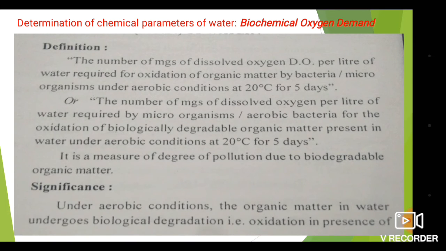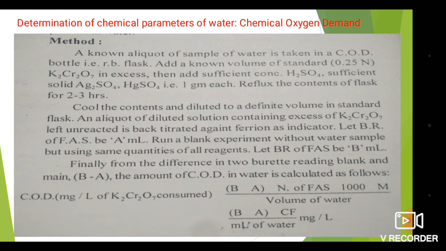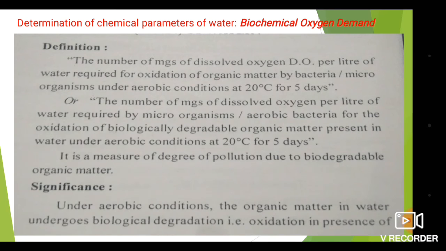It's nothing but the simple determination of the pollution of water due to the dissolved organic matter. Next one is the biochemical oxygen demand, determination of a chemical parameter. The number of milligrams of dissolved oxygen, DO, per liter of water required for oxidation of organic matter by bacteria or microorganisms under the aerobic condition at 20 degrees Celsius for 5 days is known as the biochemical oxygen demand.